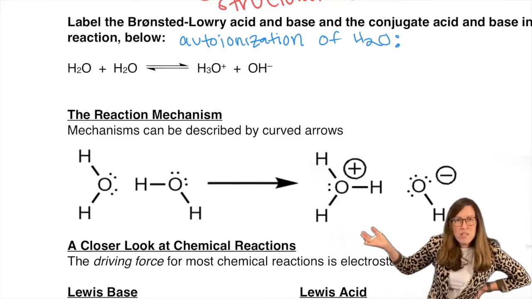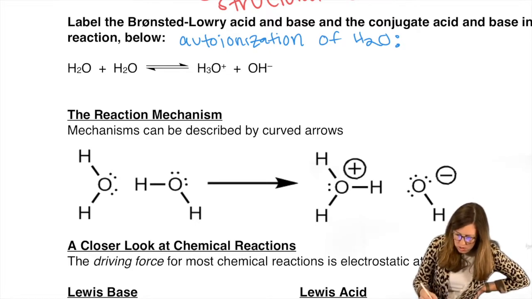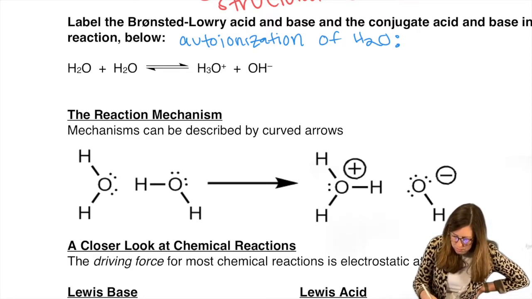Whoever lost the proton, let's just assume they're in order, right? We're matching them in order. So what happened right here? That gained the proton. That's hydronium ion, H3O plus. This is hydroxide. That lost a proton.